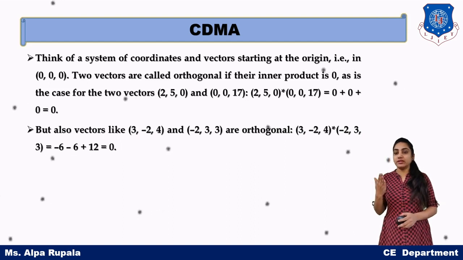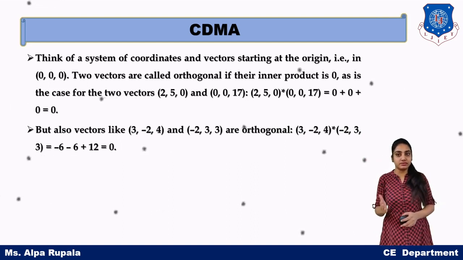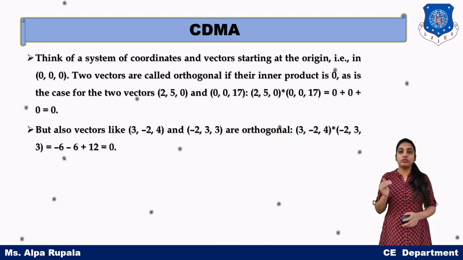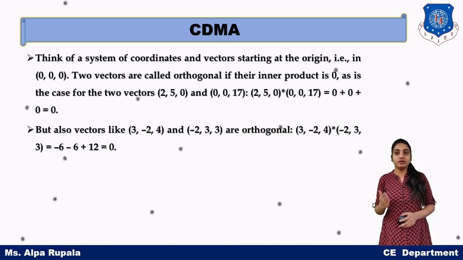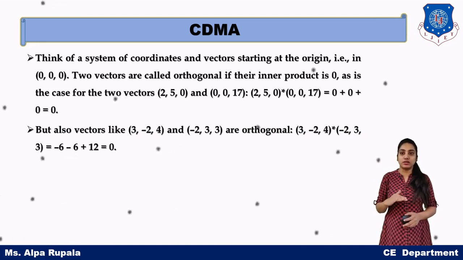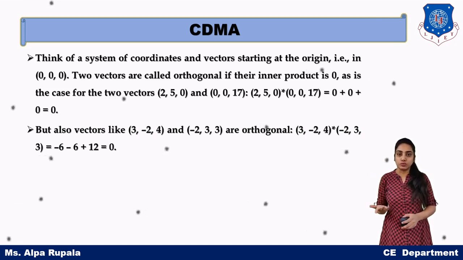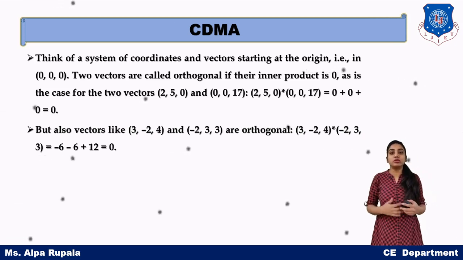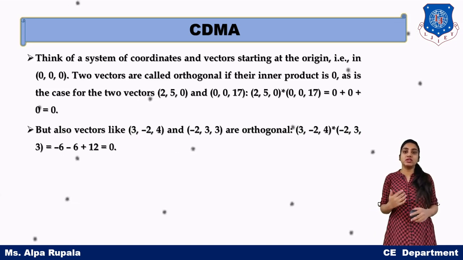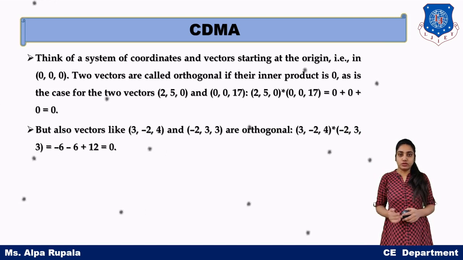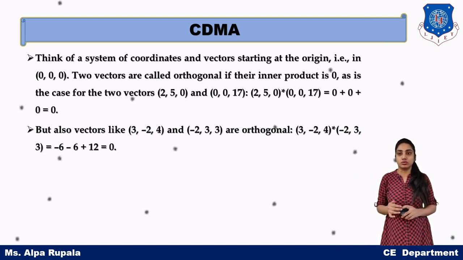Multiplying 3 with minus 2 gives minus 6. Then multiplying minus 2 with 3 gives minus 6 again, and multiplying 4 with 3 gives plus 12. So minus 6 minus 6 plus 12 equals 0. So ultimately our motive is that the inner product of the 2 vectors must be 0, so that the 2 codes are said to be orthogonal codes.